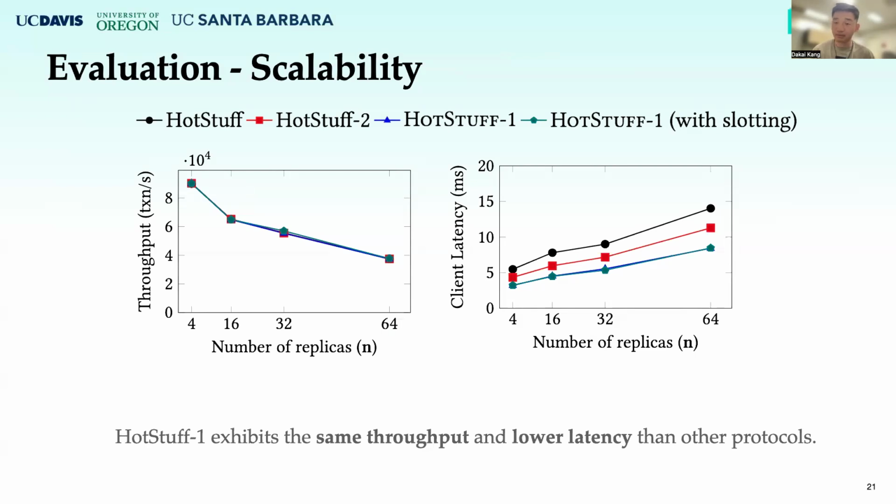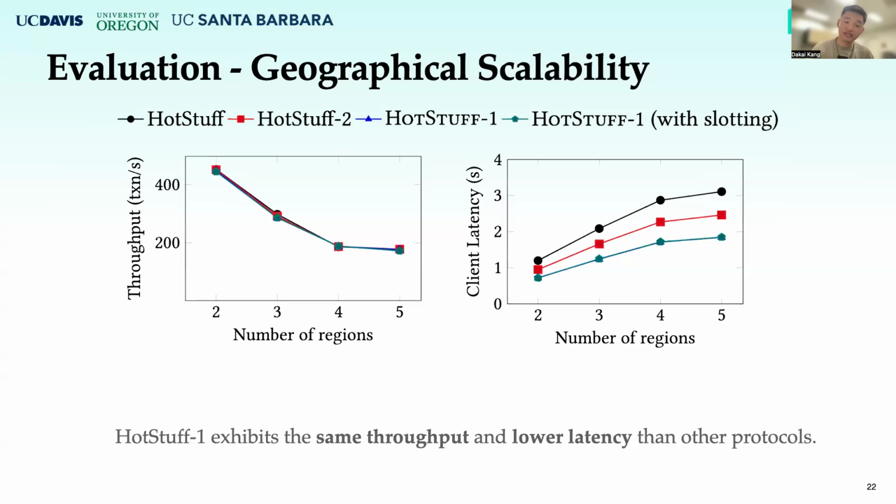It has the best performance no matter whether it has the slotting mechanism or not. We also tested their scalability in a geoscale setting with the standard TPCC benchmark. Again, HotStuff-1 exhibits the same throughput as other protocols, and it has the lowest latency among them.